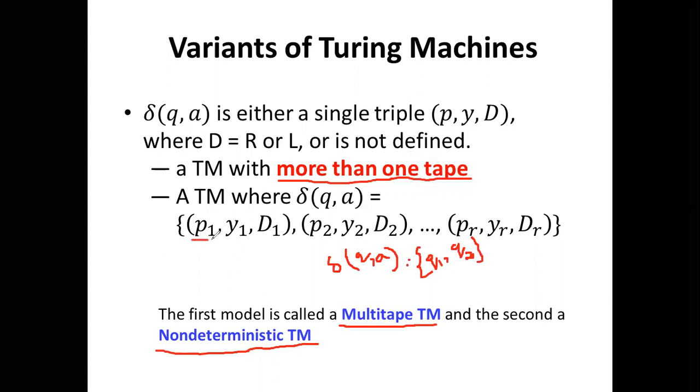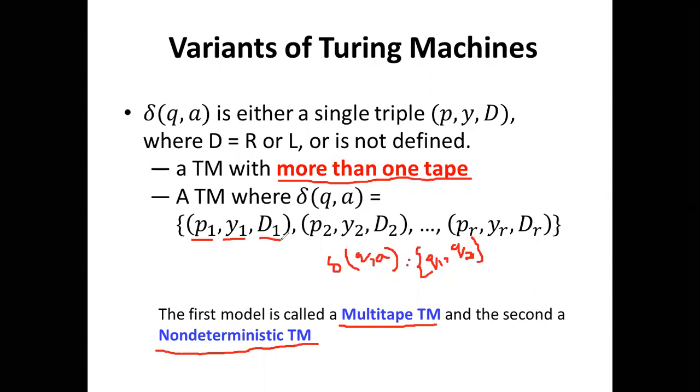It will reach one state, it will write one symbol on the tape, and it will move in one direction, left or right. So here, taking an input symbol a in state q, it will reach the p1 state, write the y1 symbol on the tape, and move in the d1 direction.